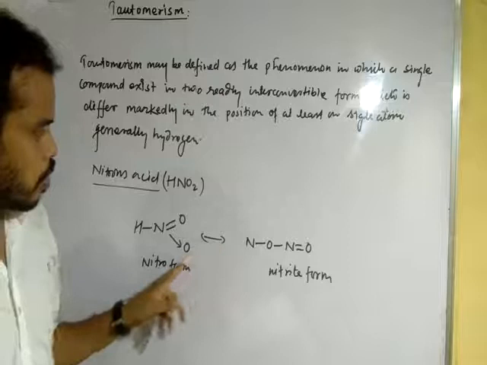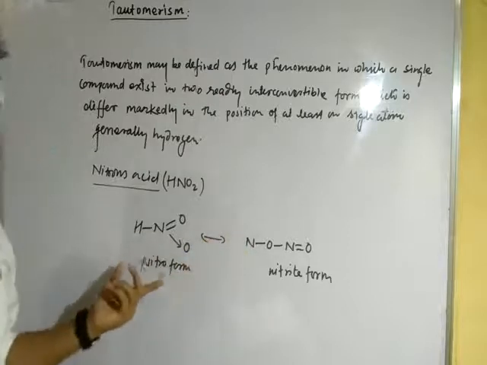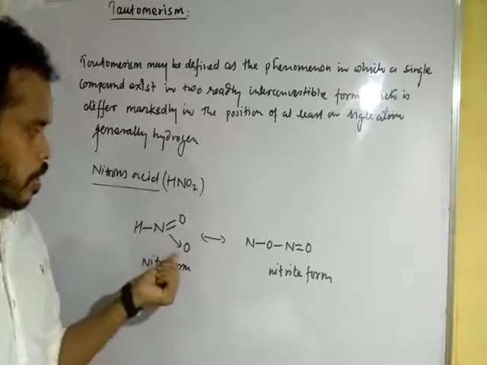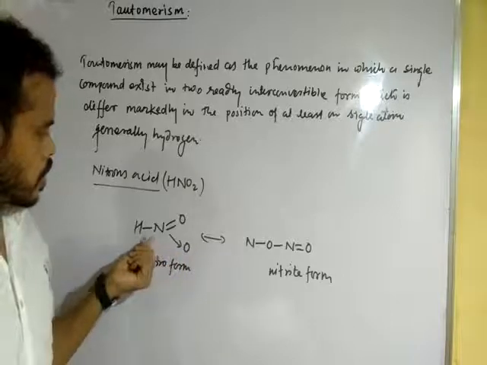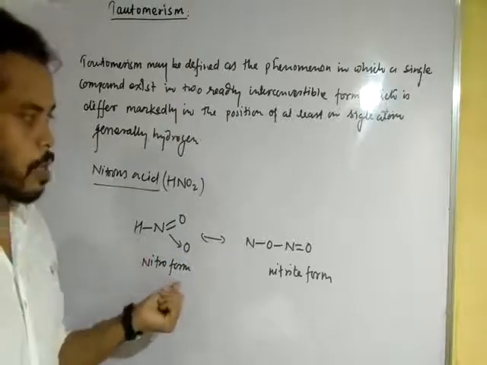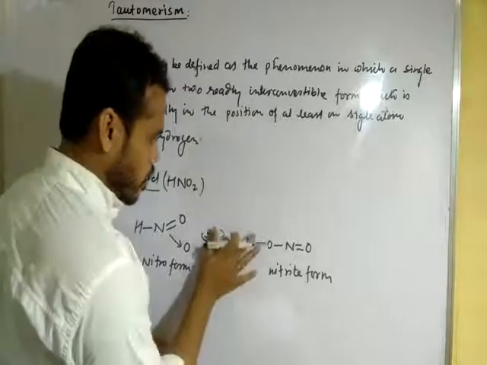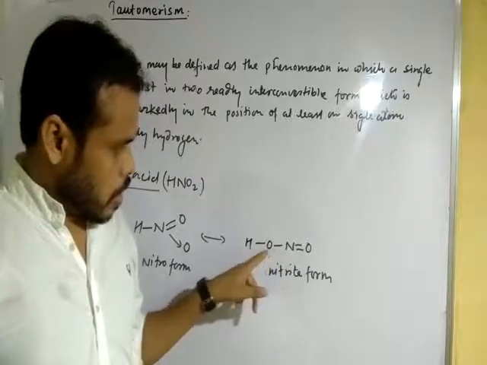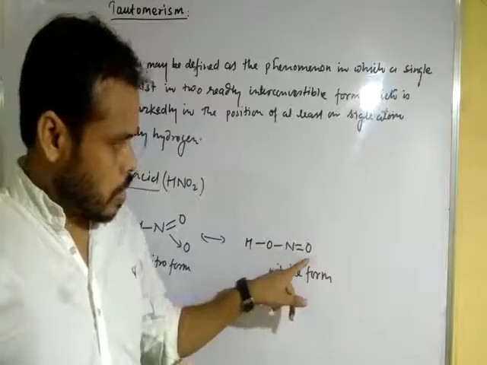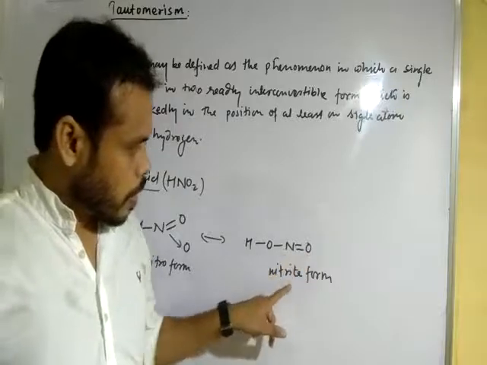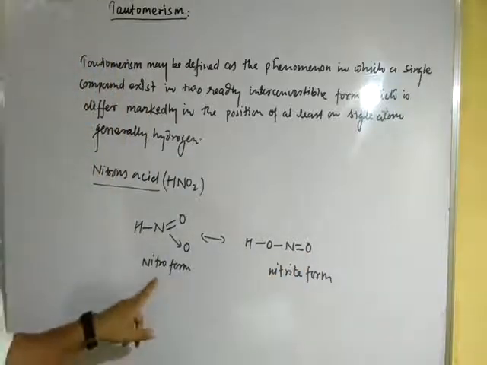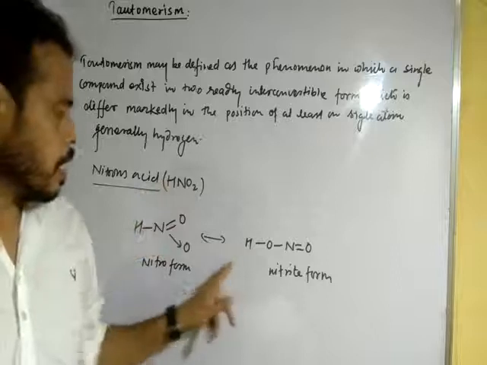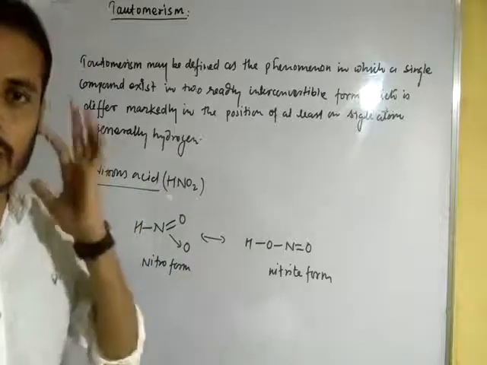Okay, dear student, so these are readily interconvertible to each other. One form is the nitro form, where nitrogen forms one double bond with oxygen and one coordinate bond between nitrogen and oxygen, and nitrogen is also attached to hydrogen. But in the other condition, nitrogen is attached to oxygen, hydrogen is on oxygen, and two valencies are satisfied with another oxygen, forming the nitrite form. So nitro and nitrite forms are the forms of nitrous acid, and they are readily interconvertible to each other.